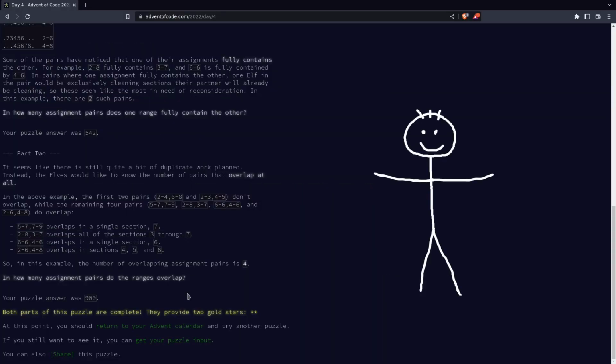So yeah, basically this was the fourth day. The implementation of the solution wasn't that difficult, but I really liked the input parsing for this problem. I guess it's always nice when the input looks good.